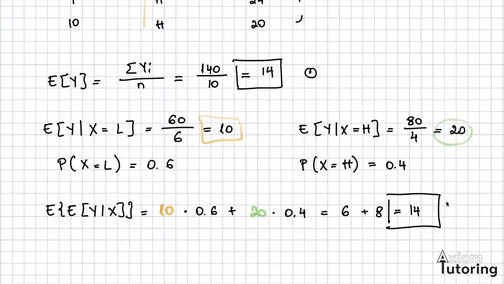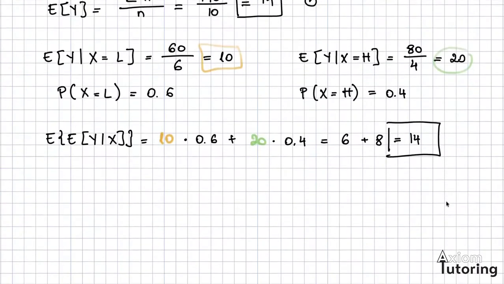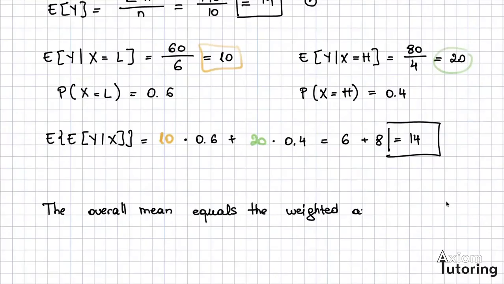Okay, so same result. Why? Because this is due to that law of iterated expectation. We've basically shown that the overall mean equals the weighted average of group means. Okay. Hope this was helpful.